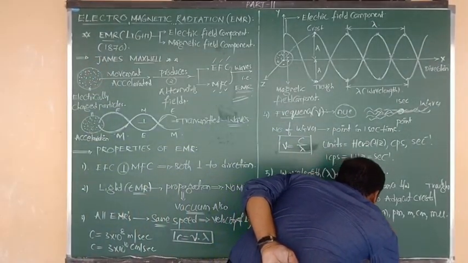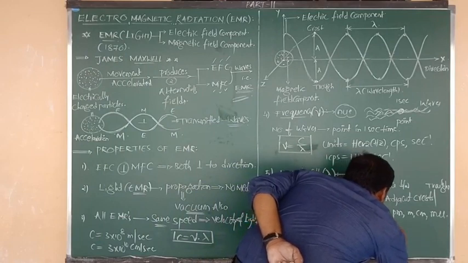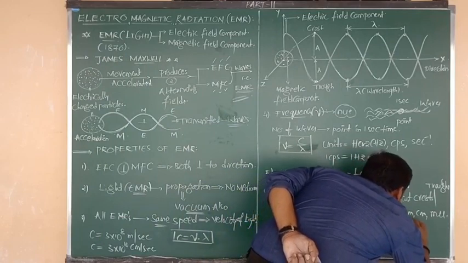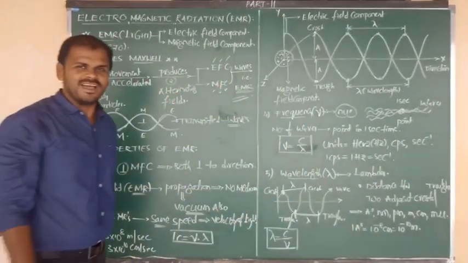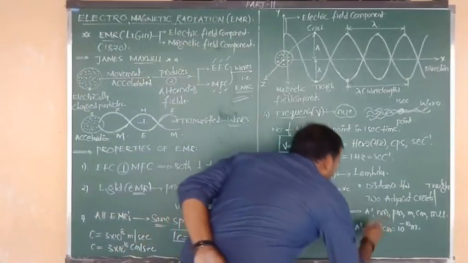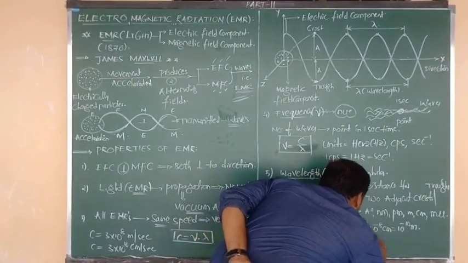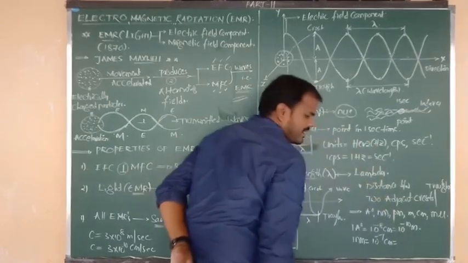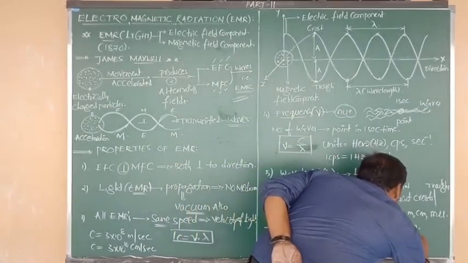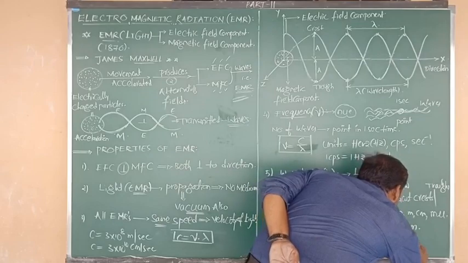1 angstrom is equal to 10 to the power of minus 8 centimeter, and also we can say 10 to the power of minus 10 meters. You know the relation very well, already I have told you. Next, 1 nanometer. 1 nanometer means nm. 1 nanometer is equal to 10 to the power of minus 7 centimeter, and also we can say 10 to the power of minus 9 meters.